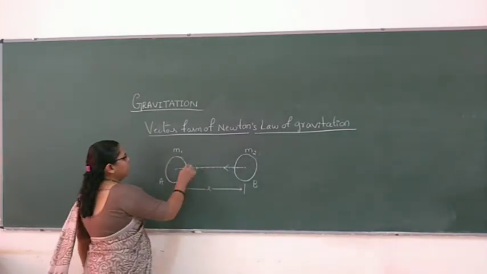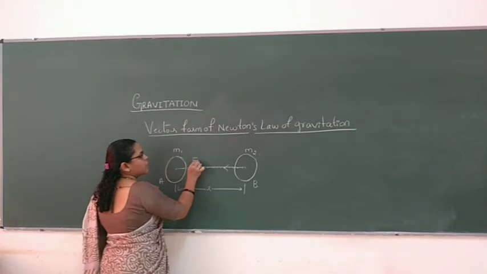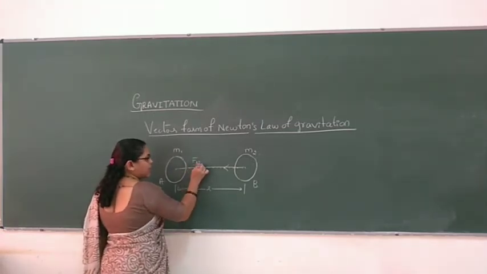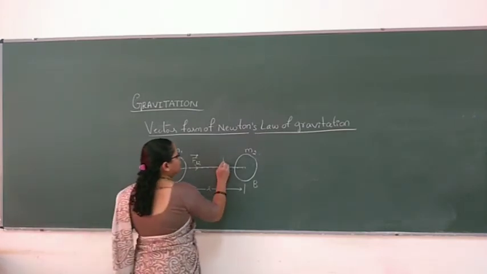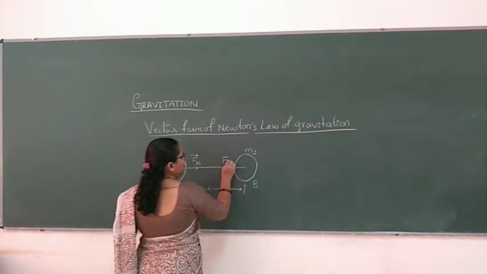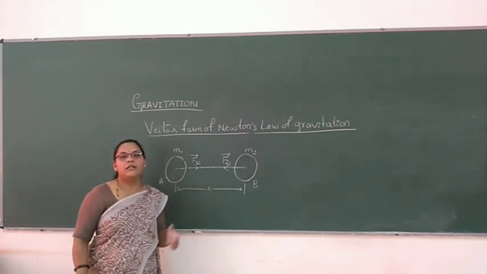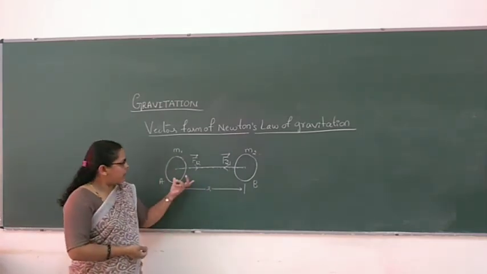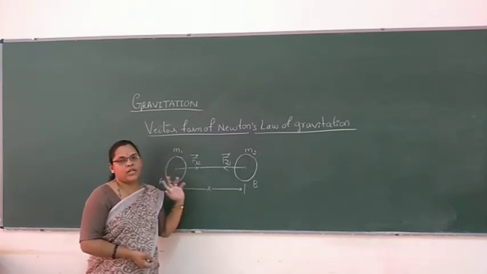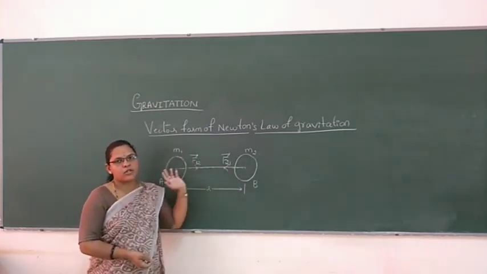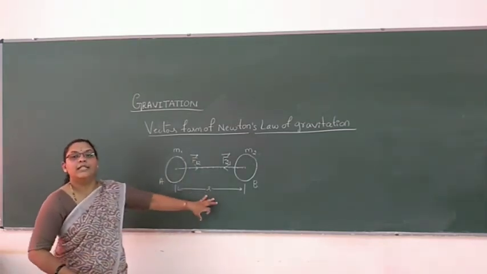We will write it in the form of vectors. The force exerted on the first body by the second body will be in this form, and the force exerted on the second body by the first body is opposite in direction. They have equal force of attraction, but opposite to each other. We are going to study this in detail now.